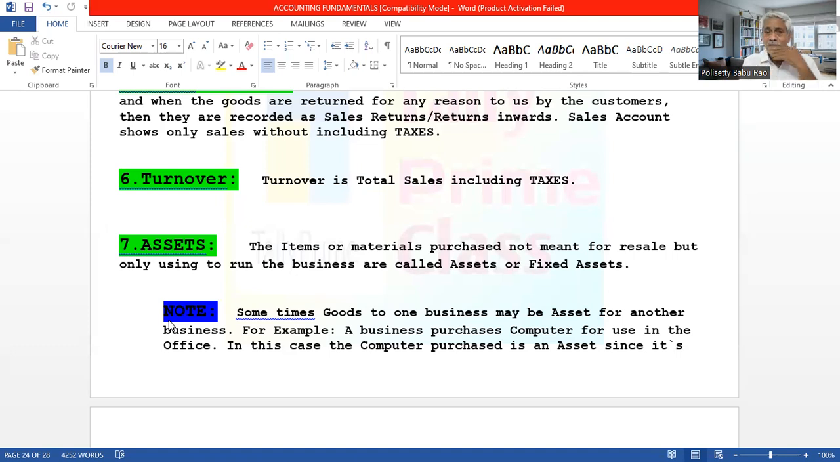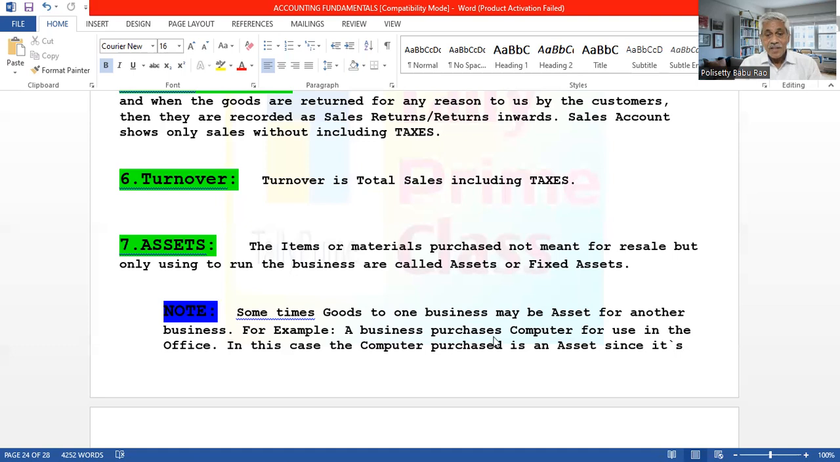Similarly, furniture. For using in the office, we purchase furniture. It is an asset for our business. Some other business, their business itself is purchasing and selling furniture, meant for resale. That is why the same furniture will be goods or stock in trade for the other business. For our business, it is an asset only. Understand the difference between goods and asset? Sometimes goods to one business may be an asset for another business.